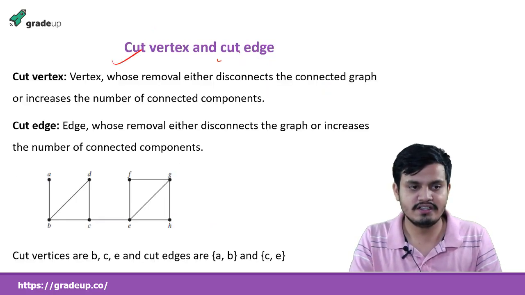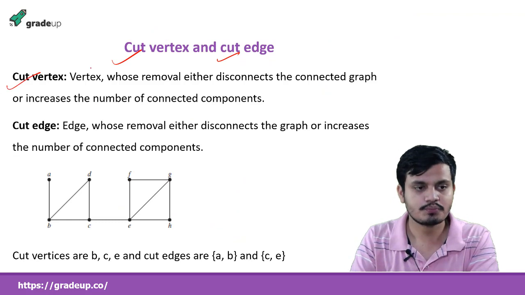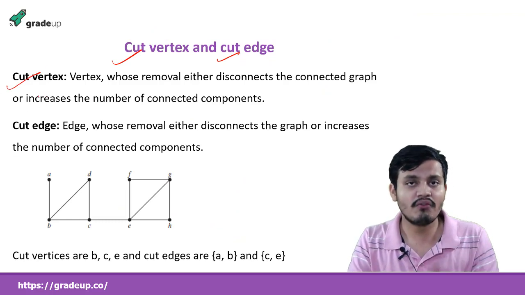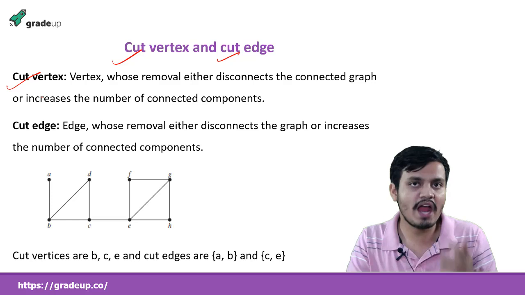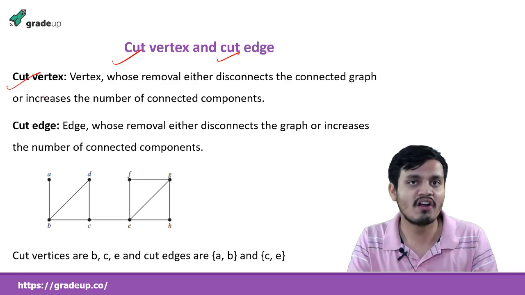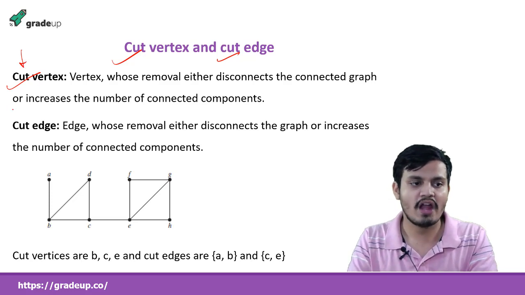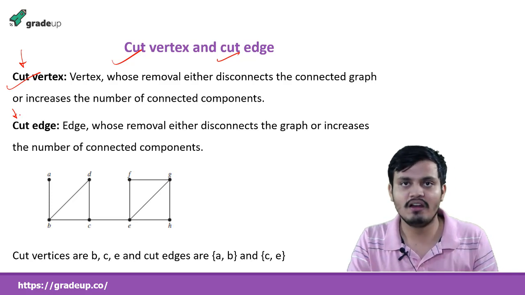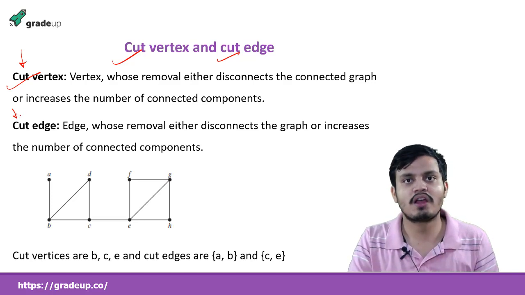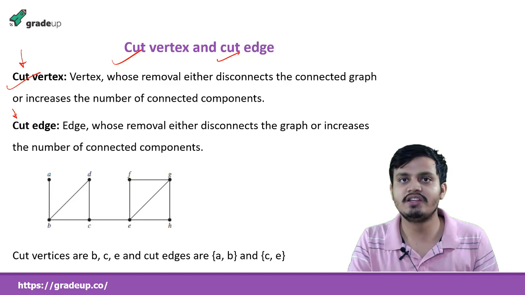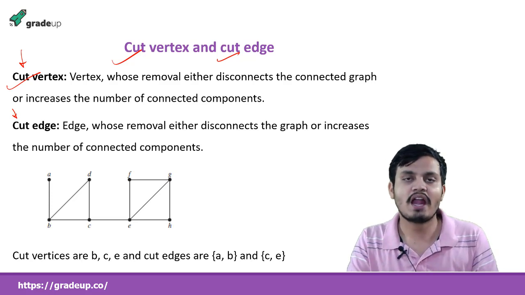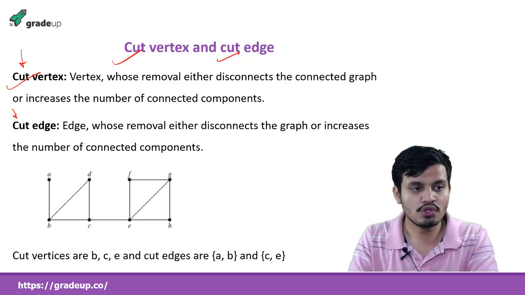Cut vertex and cut edges. So what is a cut vertex? When you remove a vertex from a graph, if by removing that vertex the graph becomes disconnected, then this vertex is called a cut vertex. And what is a cut edge? Similarly, when you remove an edge from the graph and by removing that edge the graph becomes disconnected, then it is called a cut edge. So these two are the definitions of cut vertex and cut edges.